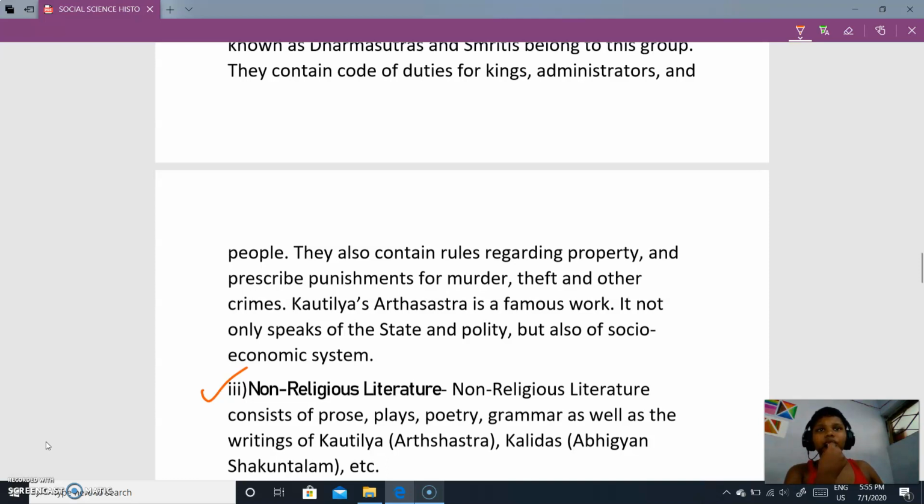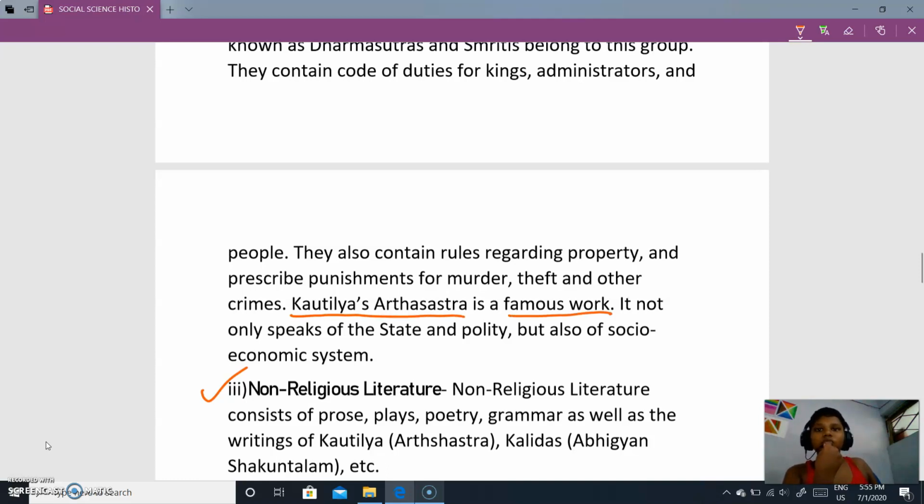They also contain rules regarding property and prescribe punishments for murder, theft and other crimes. Kautilya's Arthashastra is a famous work.